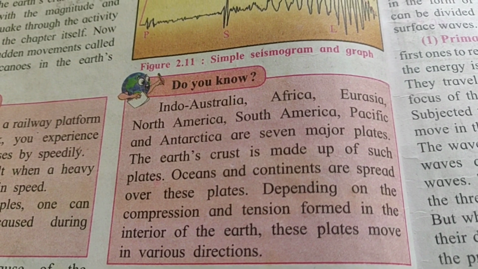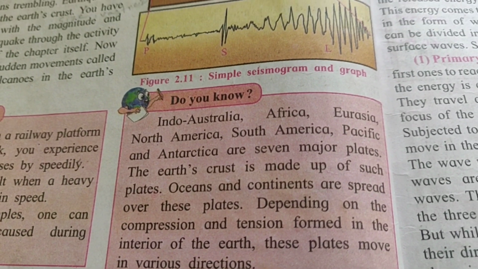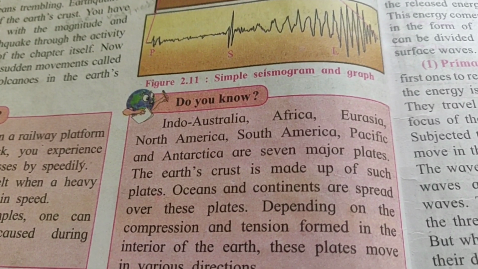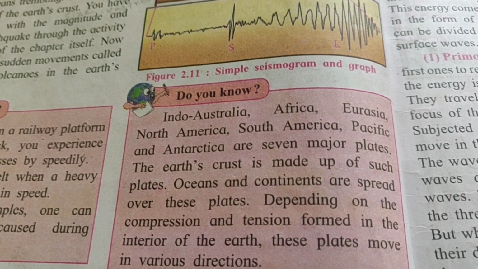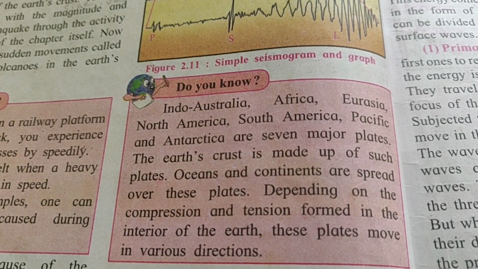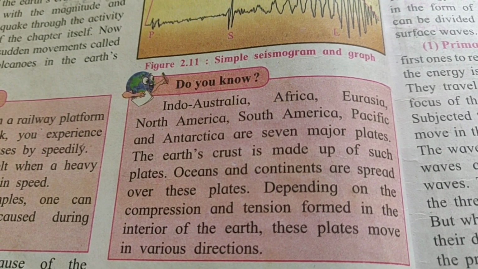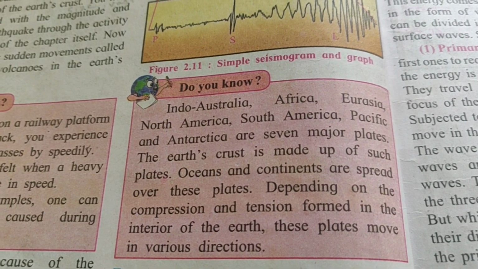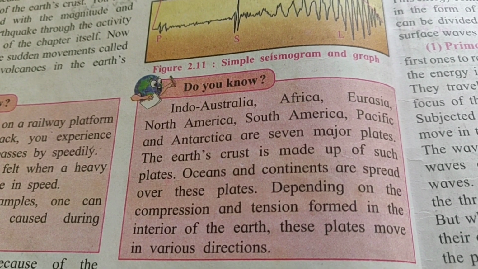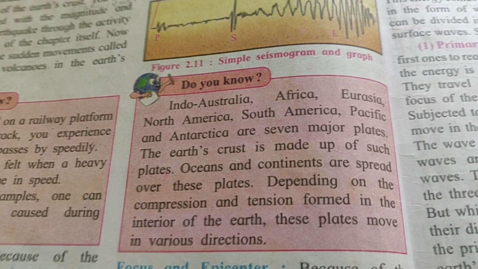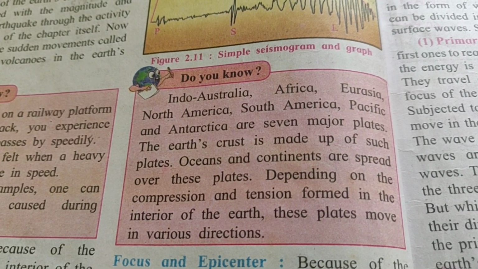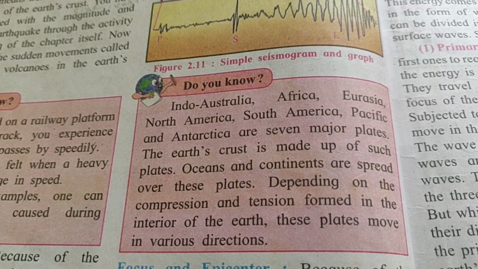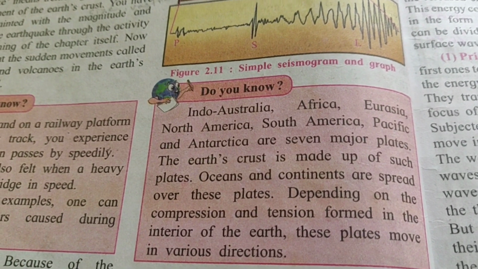Now, here information is given about the 7 major plates: Indo-Australia, Africa, Eurasia, North America, South America, Pacific and Antarctica. So these are the major plates. The earth crust is made up of such plates. Oceans and continents are spread over these plates. Depending upon the compression and tension formed in the interior part of the earth, these plates move in various directions, one above the other.